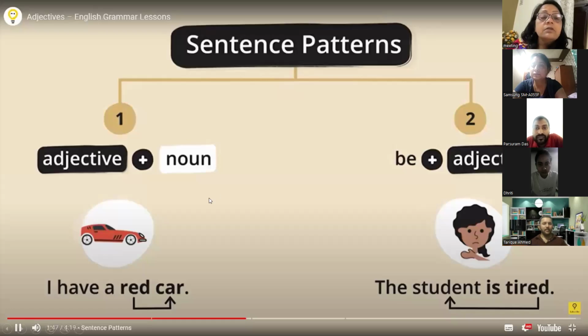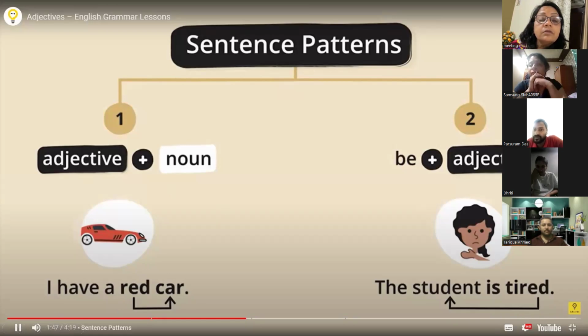This is very important, guys. Sentence patterns. As you already know, there are two rules to identify the adjective. The first is that an adjective always comes before a noun. I have a red car. So car is a noun. What is coming before the noun? Always an adjective.